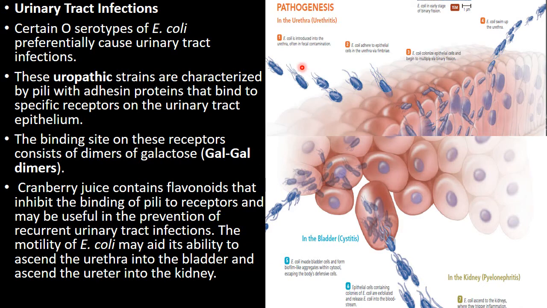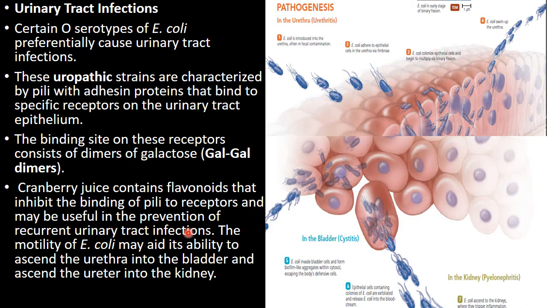The binding site on these receptors consists of a dimer of galactose, the Gal dimer. You know that cranberry juice contains flavonoids that inhibit the binding of pili to the receptor and may be useful in the prevention of recurrent urinary tract infection.